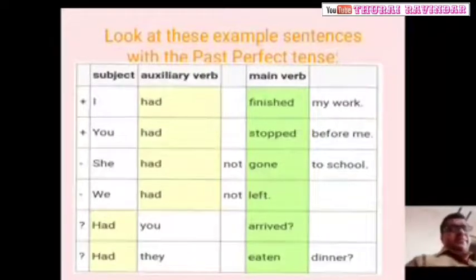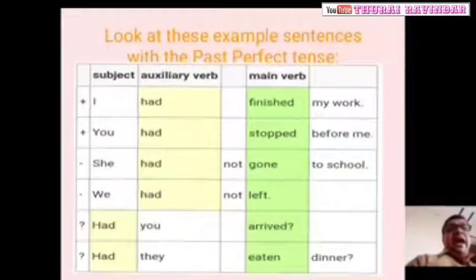I. Auxiliary verb: had. And the main verb: finished, stopped, gone, left, arrived. Okay, past participle, or it is called verb 3. And object: my work, before me, to school, dinner, like that. I had finished my work.